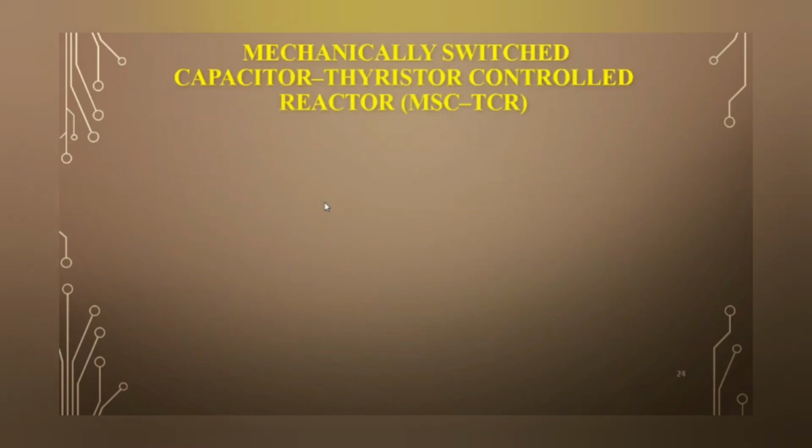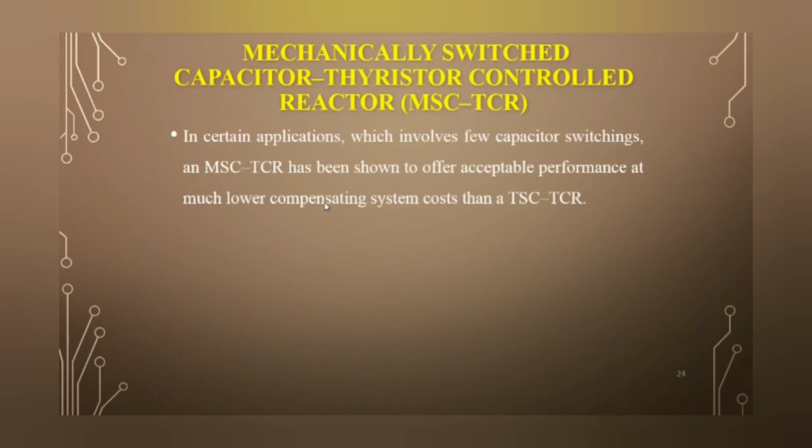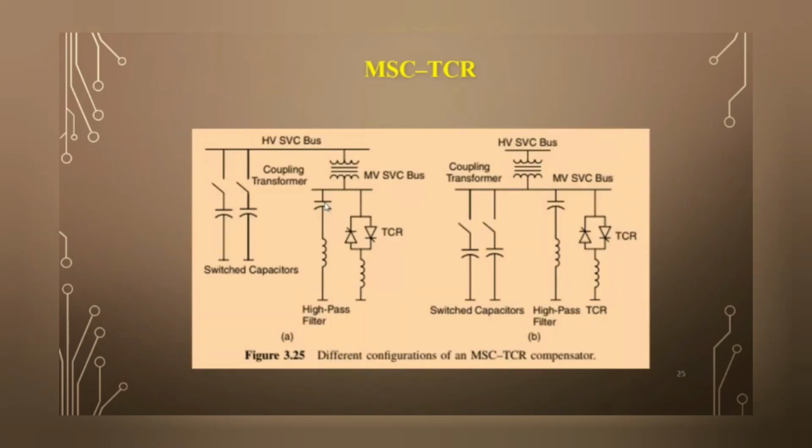Now, another one is the MSCTCR. MSCTCR means mechanically switched capacitor thyristor controlled reactor. So here the TCR is combined with the mechanically switched capacitor. This one is your TCR. Filters are there. In FCTCR, this is fixed, but in MSCTCR, a mechanical switch is there, which connects or disconnects the capacitor into the system.